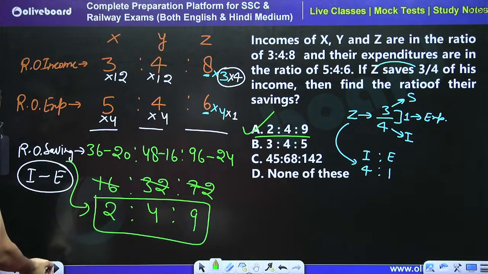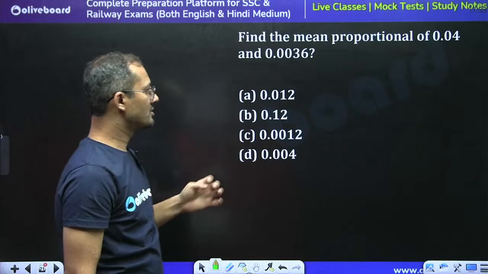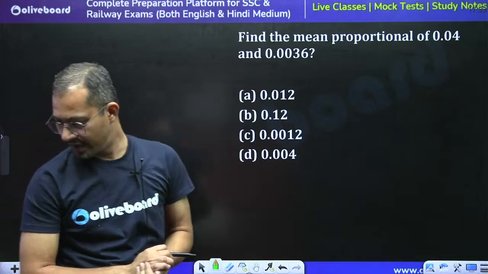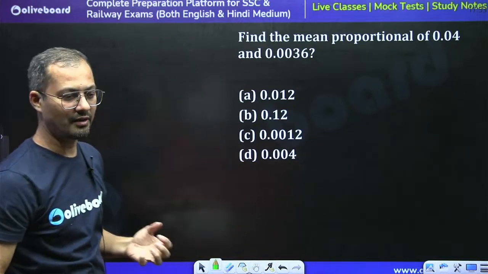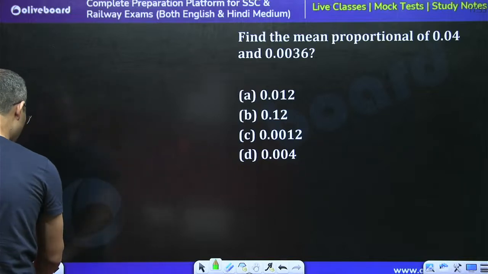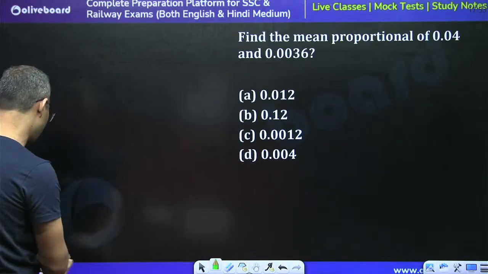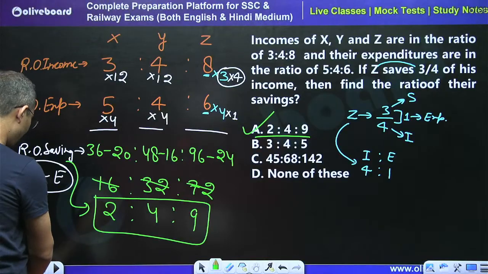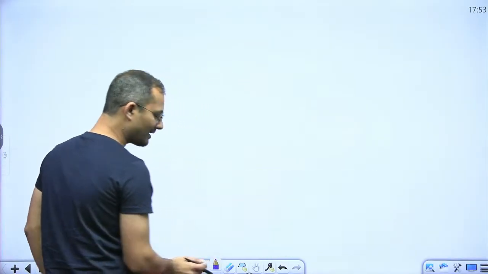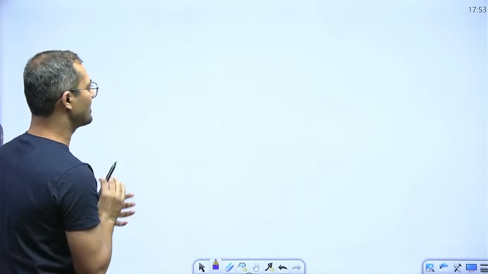So my dear friends, moving forward, now tell me what is the answer for this ratio. So we got the mean proportional question, right? One student just asked how we can calculate the first proportion, second proportion, mean proportion. So let me tell you. Now this is the time to answer that question, right? See, I told you I have included each and every question, each and every concept, so nothing will be left. Just be patient, right?